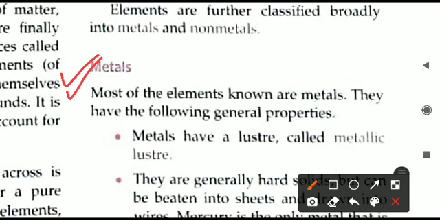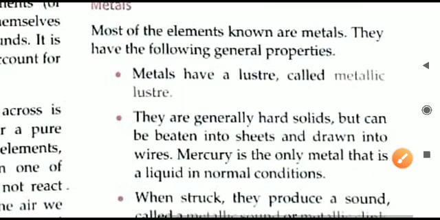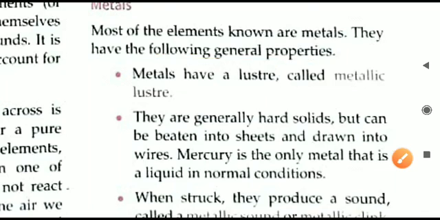First we'll talk about the metals. Most of the elements around us are generally metals only. Very few of them are non-metals. Maximum elements are metals. What are the properties of this metal? The following general properties we are going to learn. Let us see one by one.